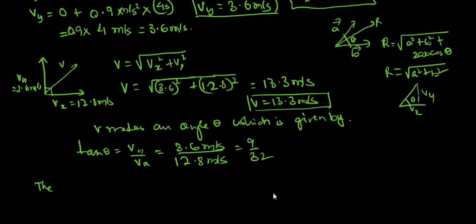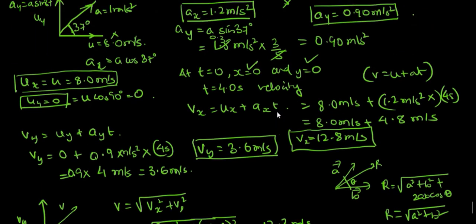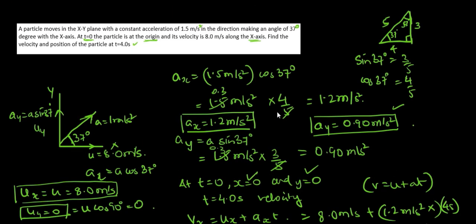So here it has been asked to find the velocity and position. So when velocity has already been found, now you have to basically find out the position. The position has to be defined in terms of coordinates.